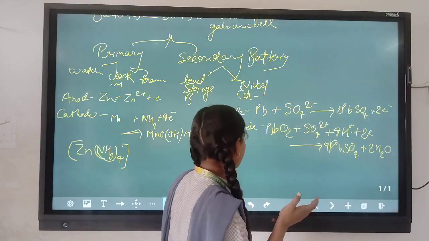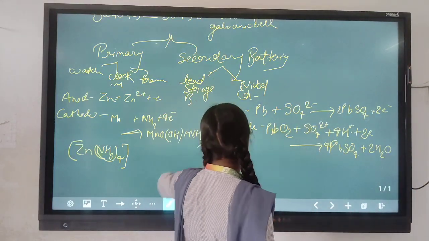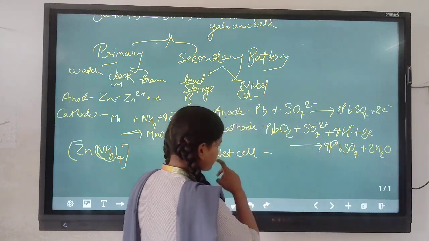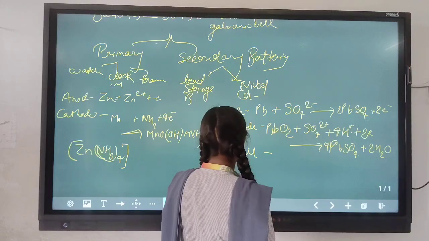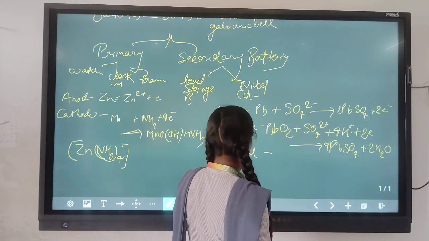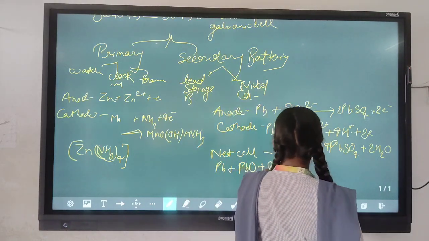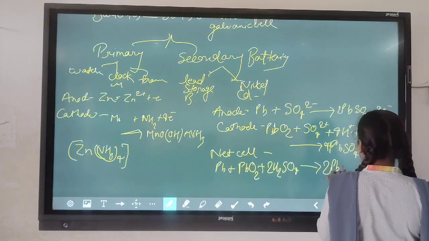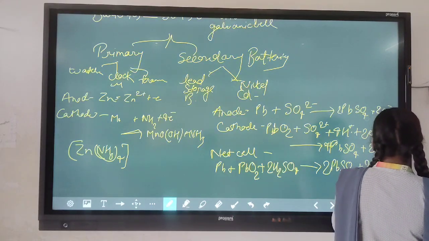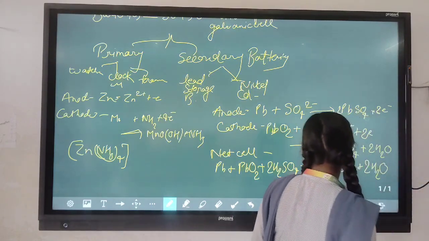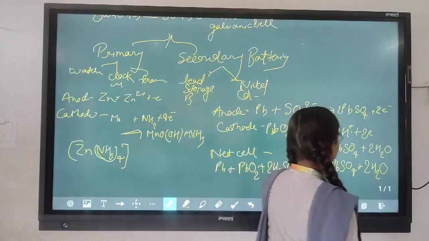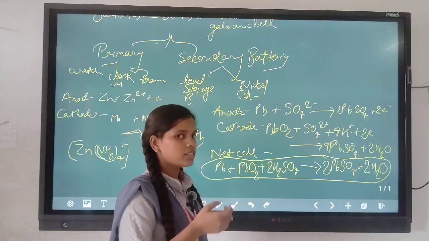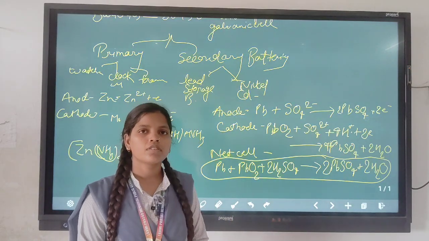After that, the net cell reaction of this battery: Pb plus PbO2 plus 2H2SO4 will give 2PbSO4 plus 2H2O, and this net cell reaction is for the lead storage battery. Let's suppose this is all about the topic.